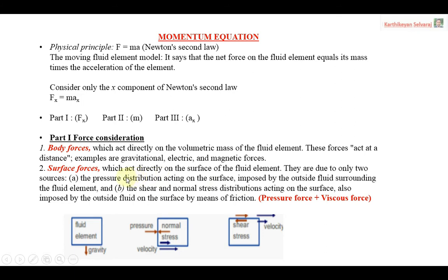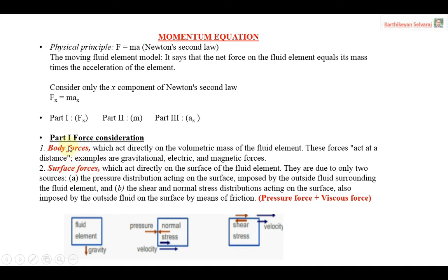Okay, the sentence may be a lengthy one, but it's very simple. The surface forces are because of the pressure and viscous effects, that's all. So you are just giving the explanation. You have to remember it very easily: the surface forces are because of the pressure and because of the viscous effect, and they appear on the surfaces.